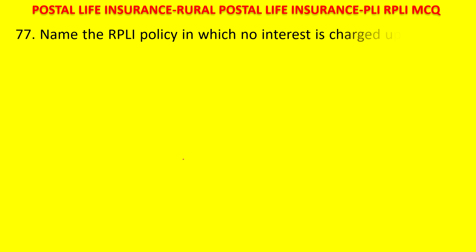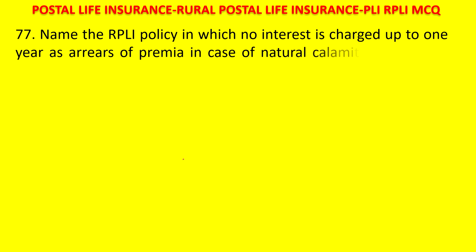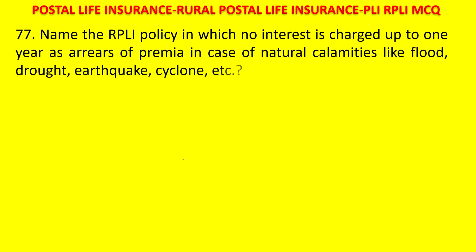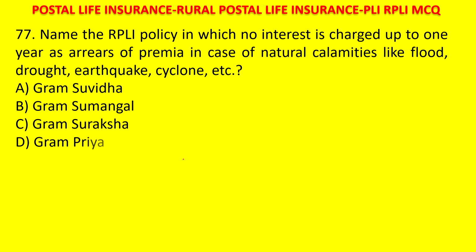Name the RPLI policy in which no interest is charged up to 1 year as arrears of premium in case of natural calamities like flood, drought, earthquake or cyclone. Gram Suvidha, Gram Sumangal, Gram Suraksha, Gram Priya. Your time starts now. There is one RPLI policy in which at the time of calamities of flood, earthquake, drought, no interest will be charged. That means penalty will not be collected for a period of 1 year. The answer is Gram Priya. This applies to Gram Priya or Dasavarsha policies or 10 years RPLI. All these three are one and the same.